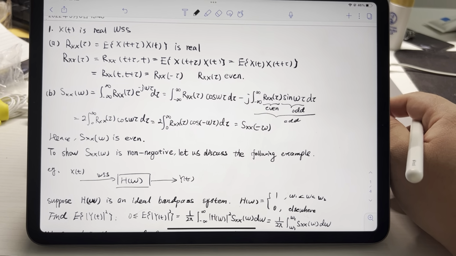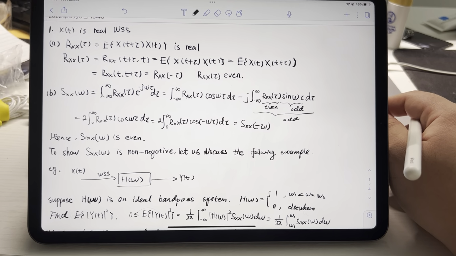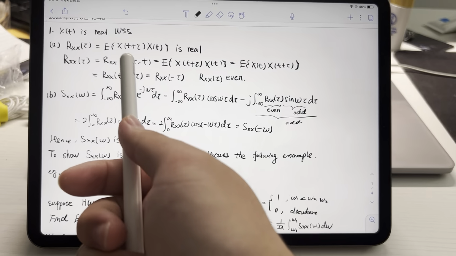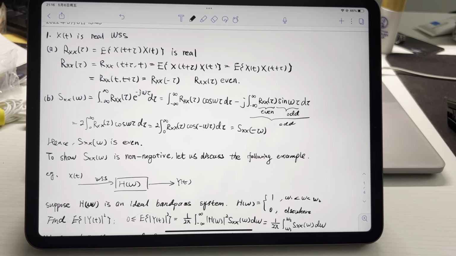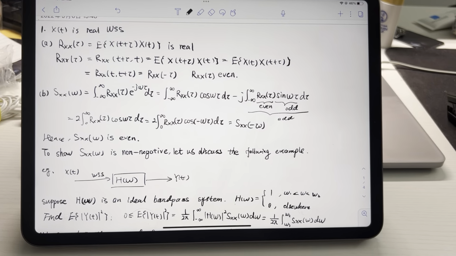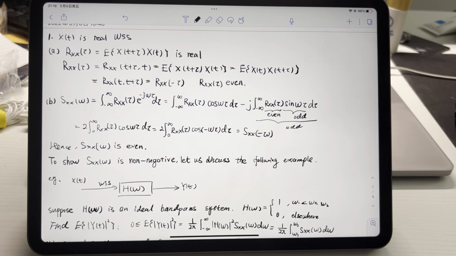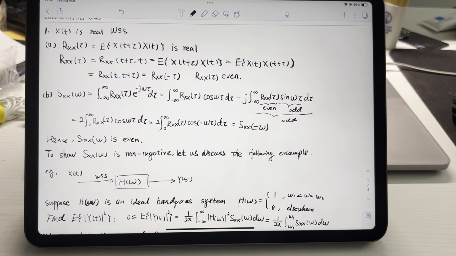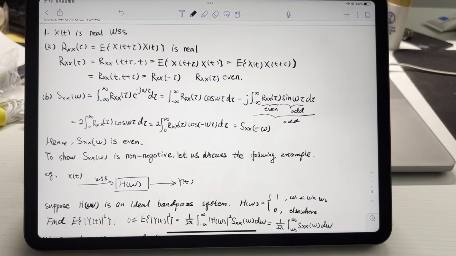According to the definition of RXX, it can be written as the expectation of X(t plus tau) multiplied by Xt. Each part of this is real, and the expectation is obviously also real.